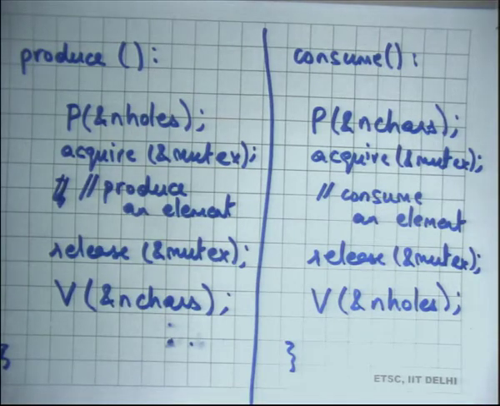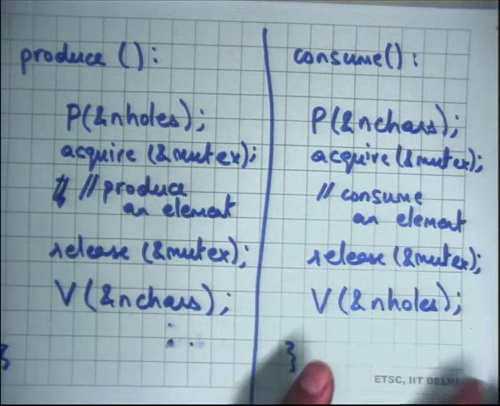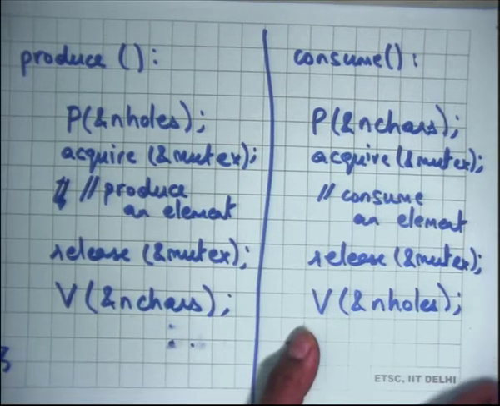And so semaphores are a very useful abstraction. It allows us to capture this very common paradigm where you are counting resources using P and V, and your code actually looks much simpler and much easier to understand in that sense. Alright, so this is an example of producer consumer with semaphores. Let me give you another example. Let us say resource allocation.